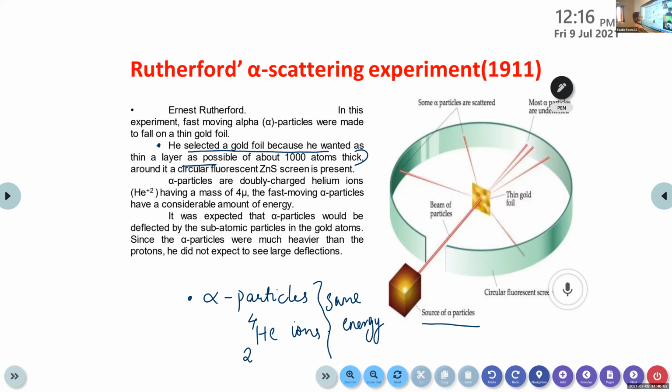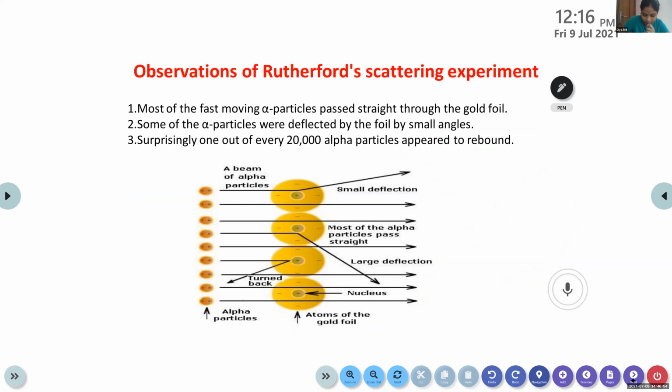Yes. Then these three are the main observations of Rutherford's scattering experiment, or the gold foil experiment. The first observation is that most of the fast moving alpha particles passed straight through the gold foil. You can see it in the image, right? Most of the alpha particles passed straight through this gold foil.